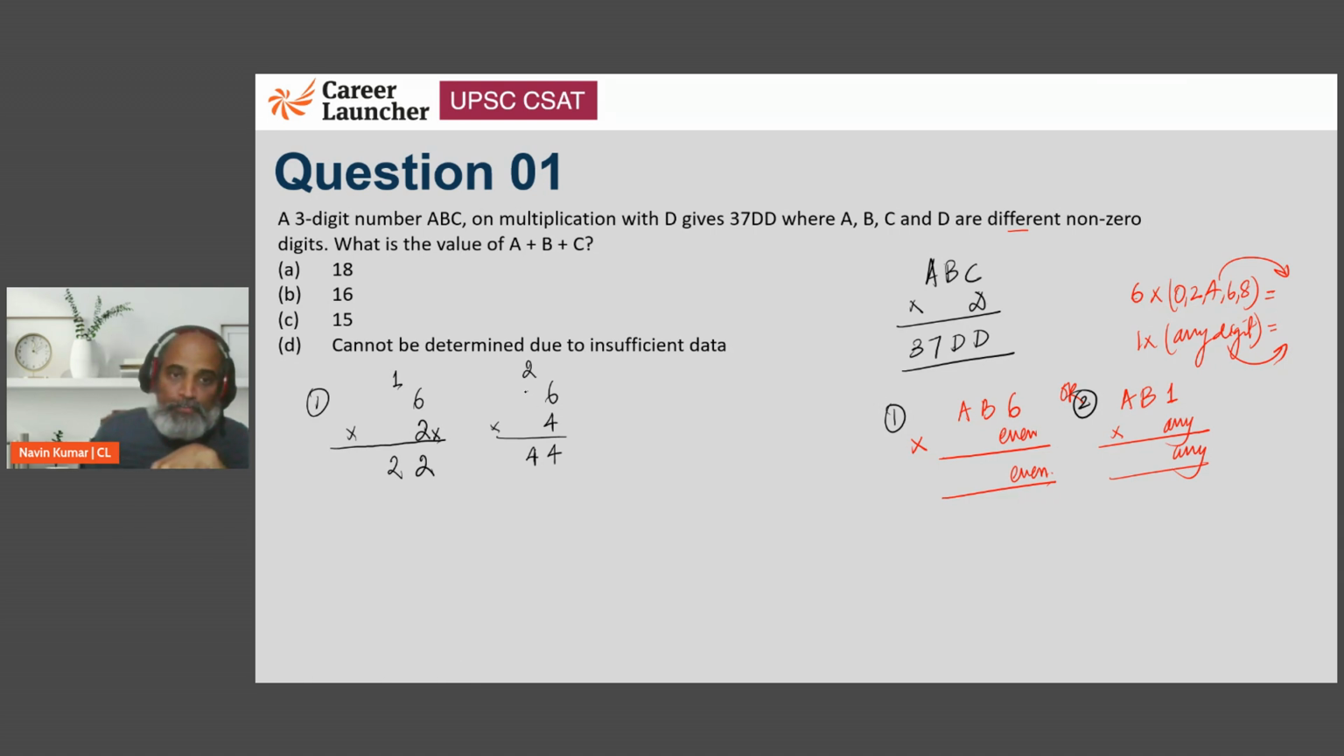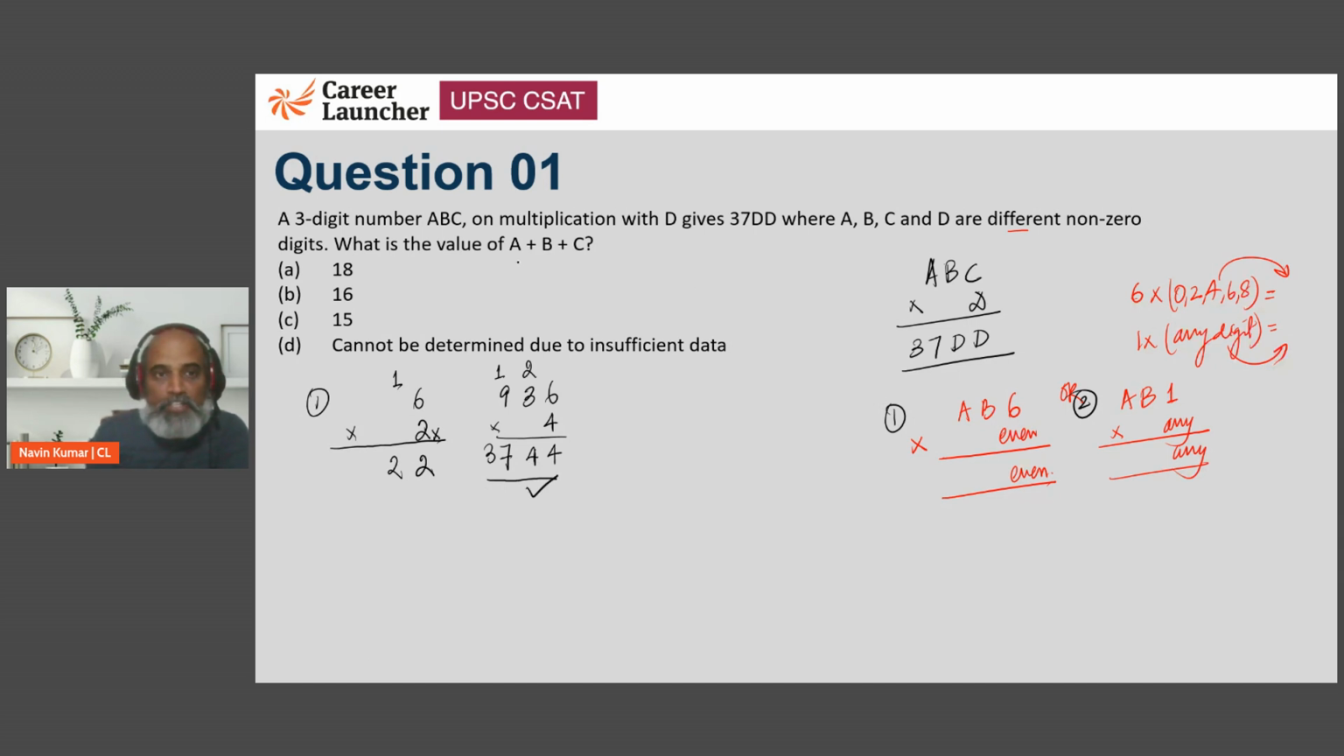So we can have 4 into 3, which is 12. 12 plus 2 is 14, and then we will have a carry of 1. Now the question is 4 into what plus 1 results in a 37. So it's going to be 9. So 9 into 4, 36 plus 1 will result in 37. Right? So this is very much possible.